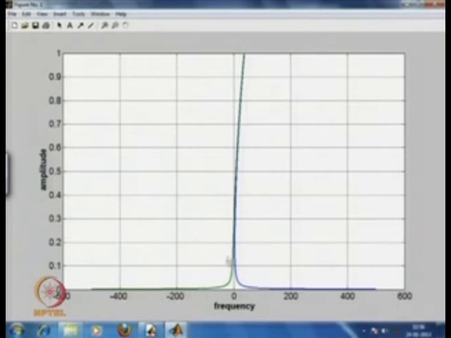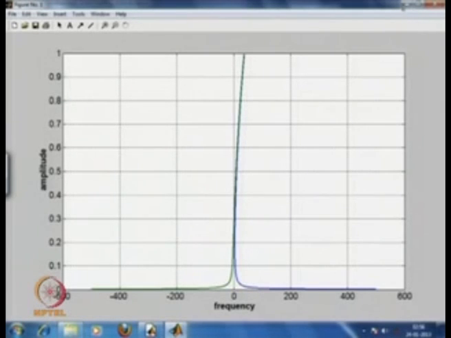This is the response curve one can see, for which this branch is stable and this is also a stable branch, and in between one can find one unstable branch. By changing the system parameter, one can plot this amplitude versus frequency curve for different system parameters. So, one can use this MATLAB code for finding the response of the system for different system parameters.